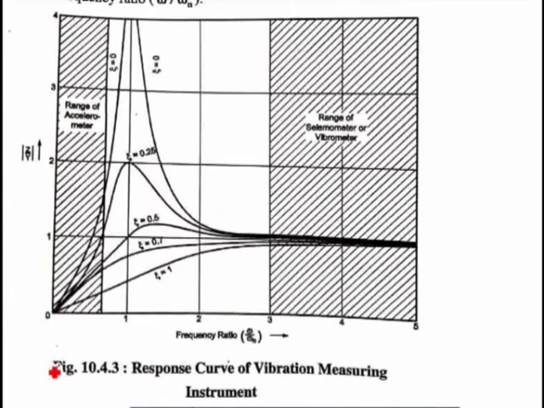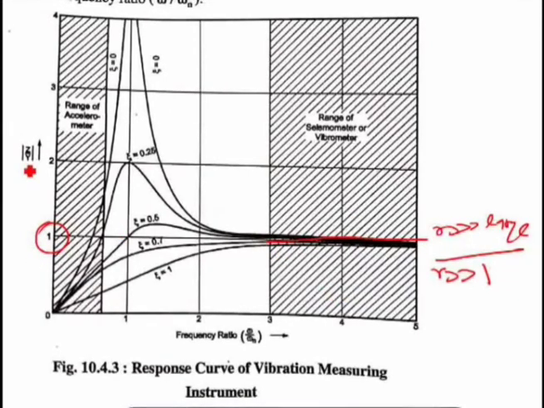Now secondly, from this particular graph we can see that if omega by omega n, that is R, is very large, means as R goes on increasing, maybe from 1, that is R greater than 1, you can see that all the graphs are meeting a line of 1. All the graphs are coinciding with the line of 1.